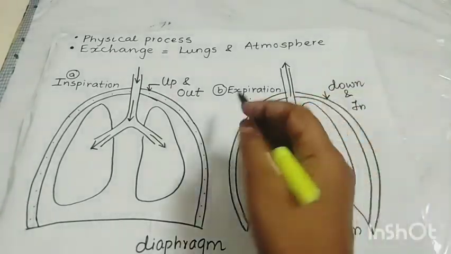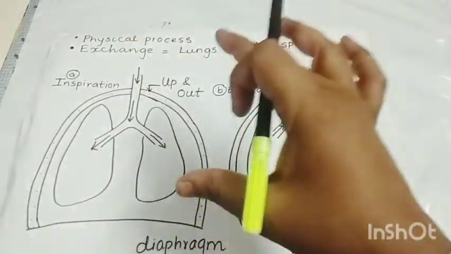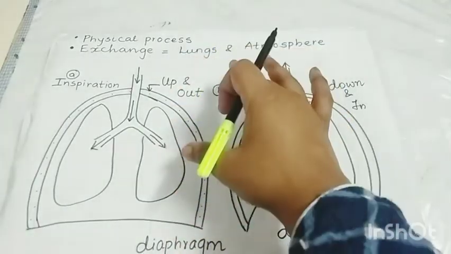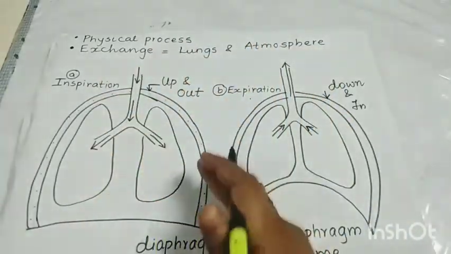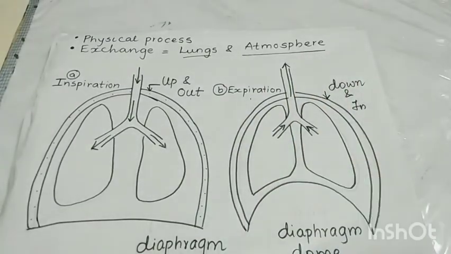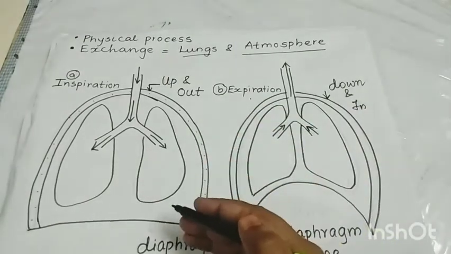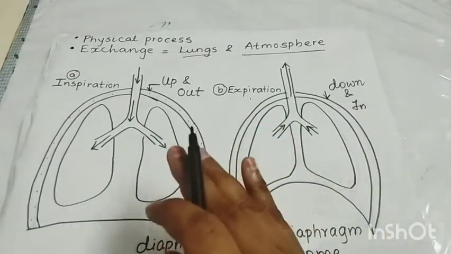So this is an active process, especially inspiration, a physical process in which exchange takes place between the lungs and the atmosphere.